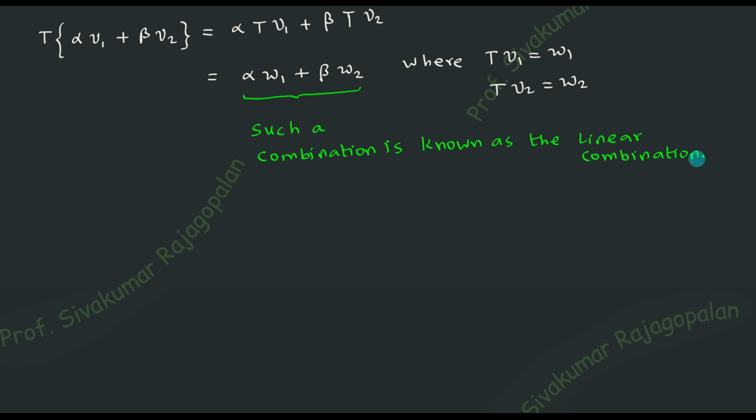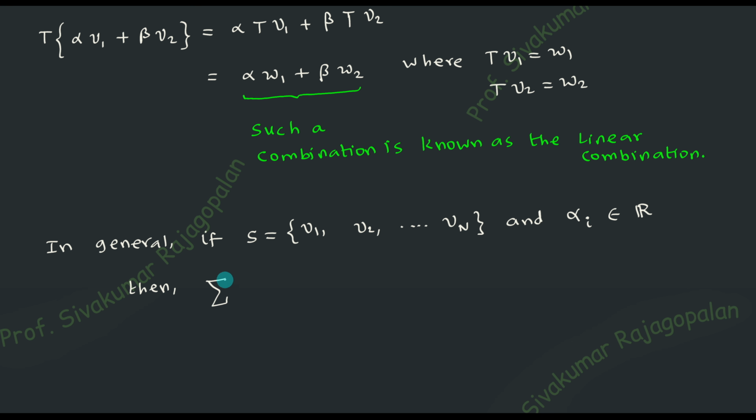Okay, so all this idea is clear, and therefore let me write down a simple definition. In general, if you have a set of elements v1, v2, etc., n number of elements, and not only that, some scalars belonging to the real number field, then the linear combination is written as the summation of alpha i vi. So now you can understand how the summation comes and why the suffix is required. All these things are clear.